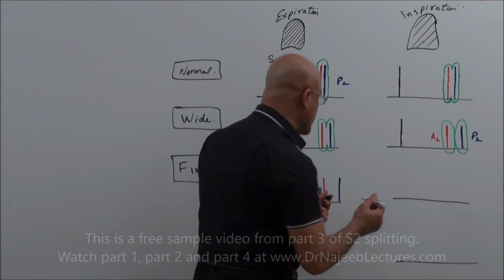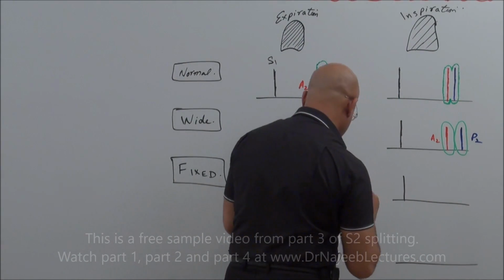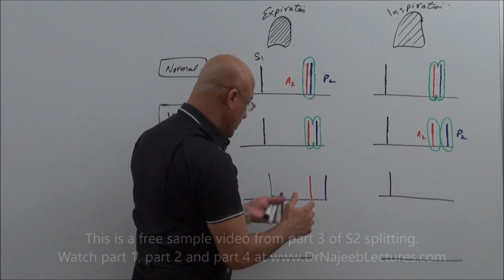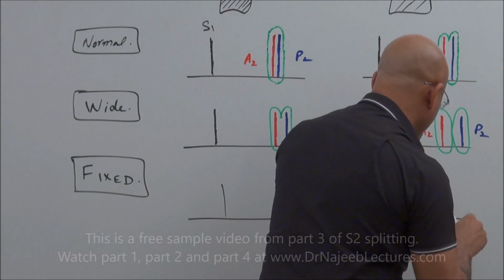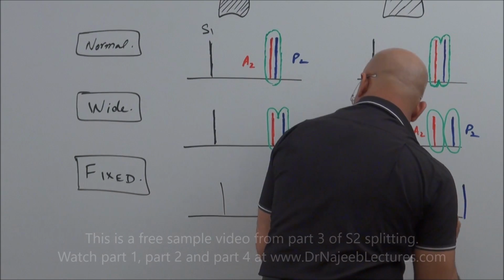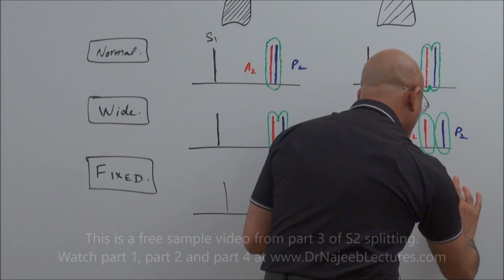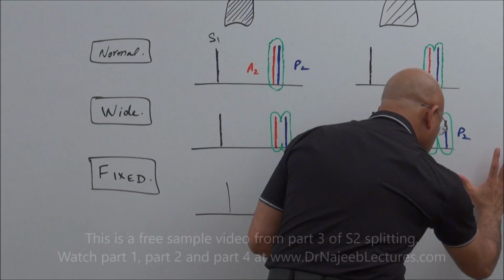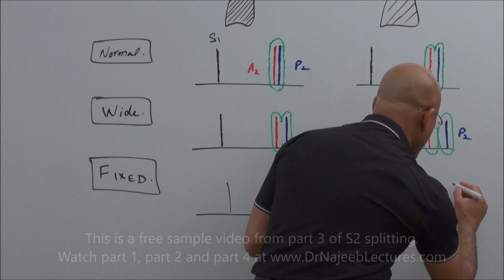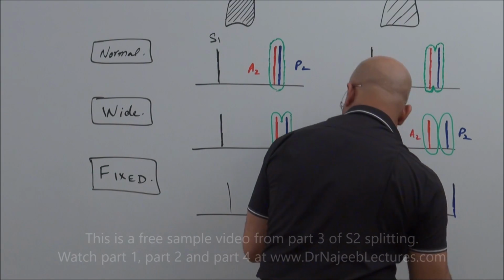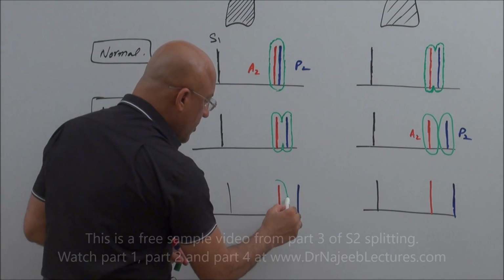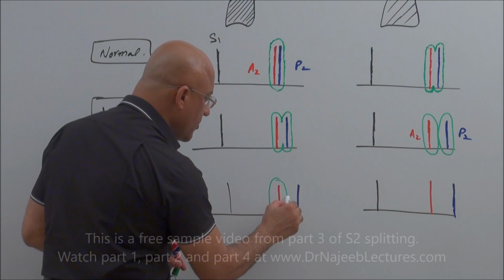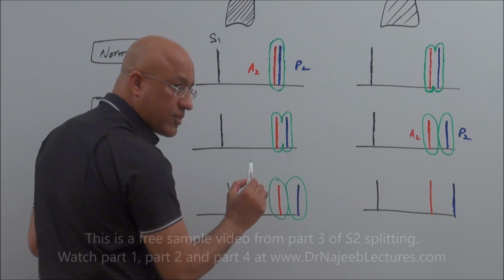Because this splitting during inspiration and expiration remains the same A2 to P2 interval. It doesn't accentuate with inspiration. The A2 to P2 interval remains the same, right? Now, during expiration, there is a split of the second heart sound.